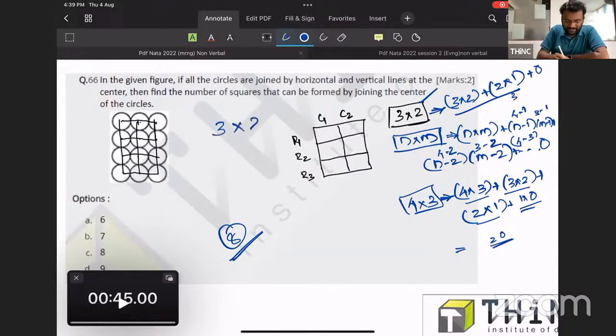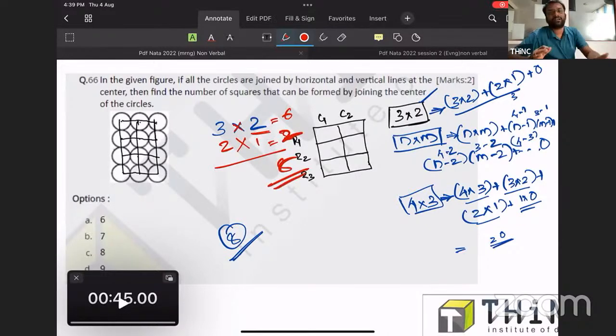Just put the numbers in this order and find the smallest number, that is 2. Put the index equal to the smallest number. You need to write the numbers in descending order, so after 3, it should be a countdown: 2, only 1 index, only 1 position. If there were 5 indexes, then 5, 4, 3, 2, progressing in that way. So after 2, it will be 1. So again 6, 8, 2. So total 8. In both ways you can solve this question. So the final answer is option C, that is 8.